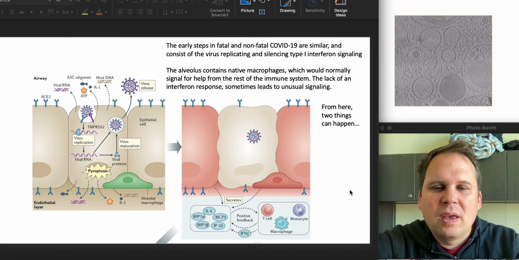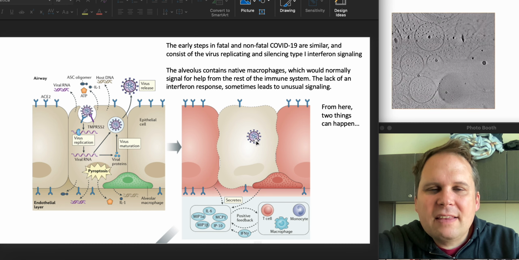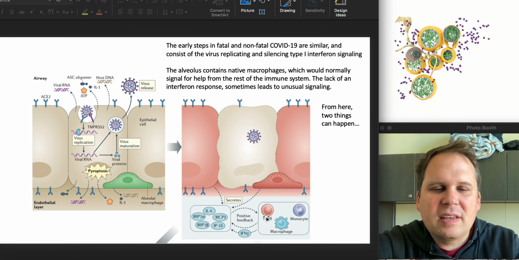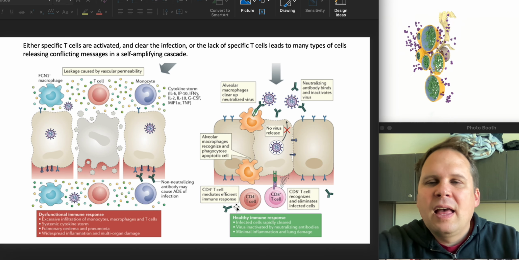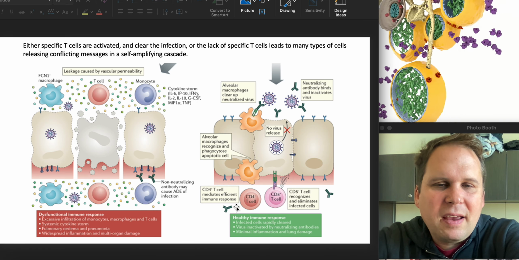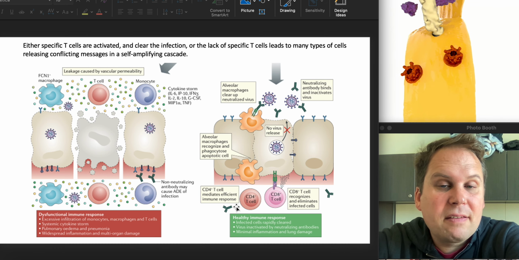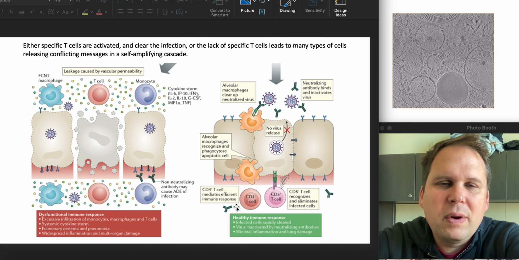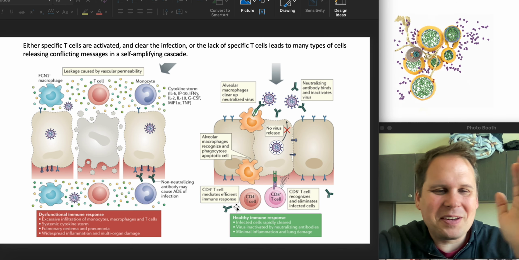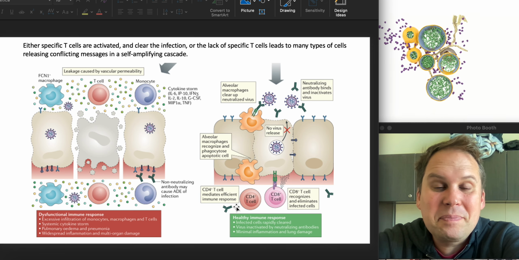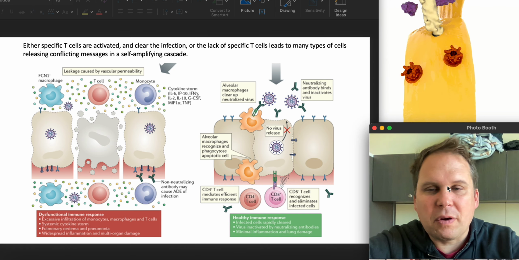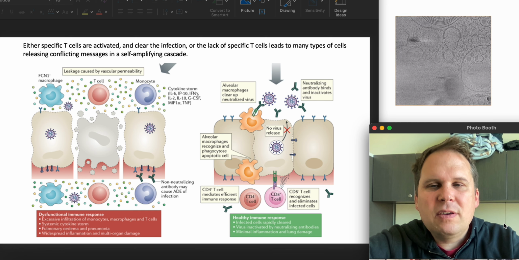Okay, so when you've got an alveolar cell and it gets infected, it's going to have a macrophage. The macrophage is going to send out some signals, etc. Now, one of two things can happen there. Either the body can figure it out and make a very good immune response with dendritic cells and all these other cells from the immune system that you'll totally cover in immunology someday, in which case it's going to be very specific and it's going to shut down virus growth. Or you can end up with a lot of